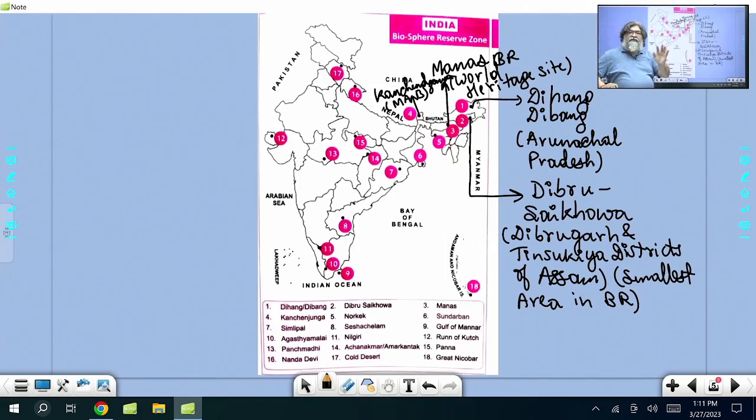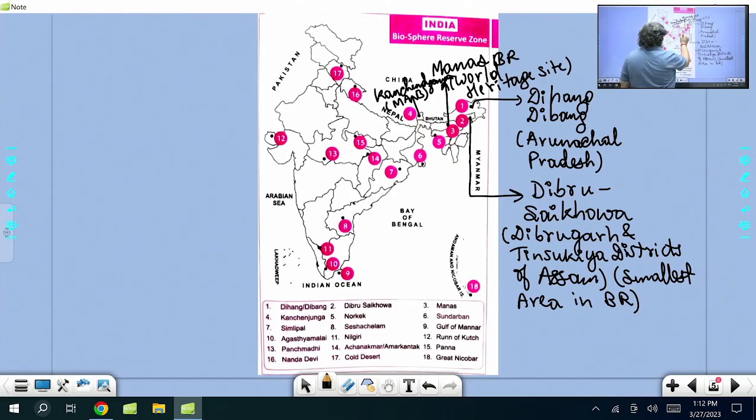I mentioned that 12 out of 18 are in the Man and Biosphere program. Dibru Saikhowa, Manas and Dihang Dibang are not under MAB, but this is under MAB. At the same time, Kanchenjunga National Park is a World Heritage Site of mixed, both cultural and natural, together.